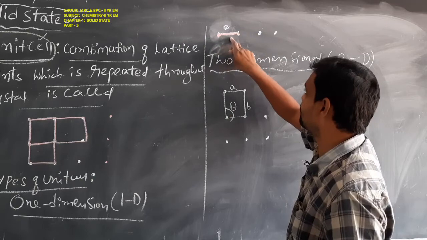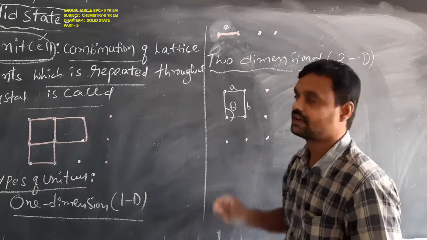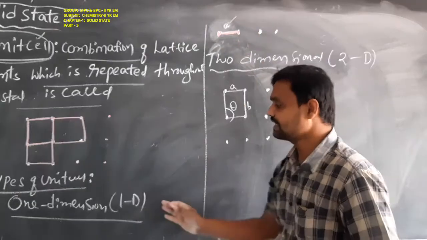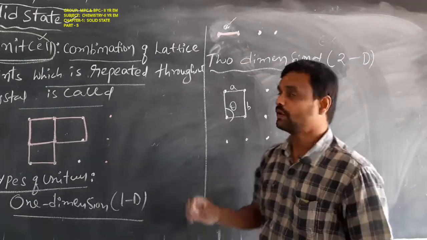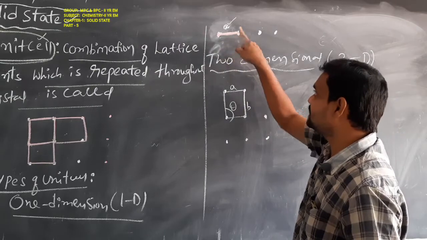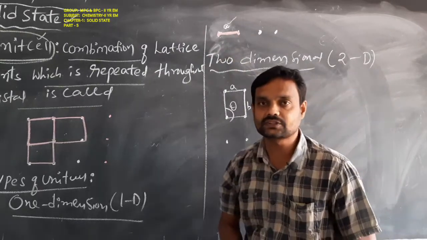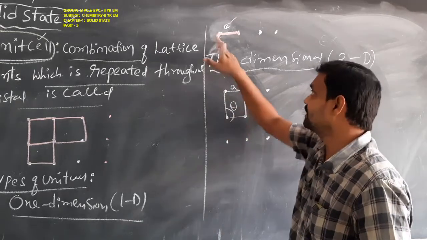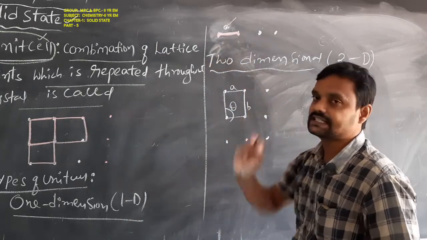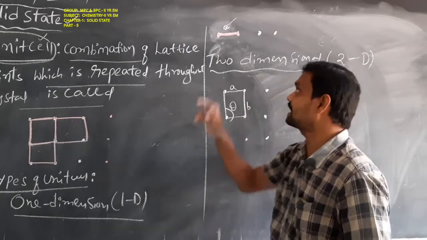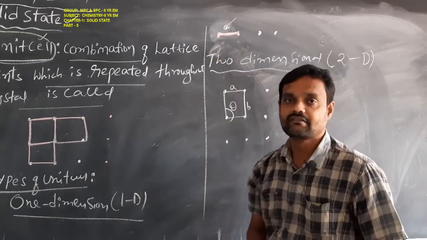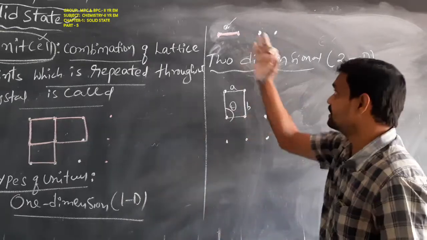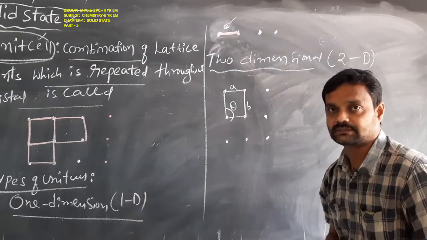This is the one dimensional unit cell. For example, here this length is taken as a. One dimensional unit cell means only one parameter is required to define it. So this is the meaning of the one dimensional unit cell.